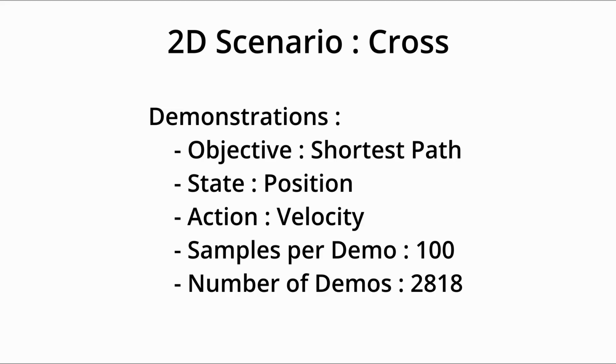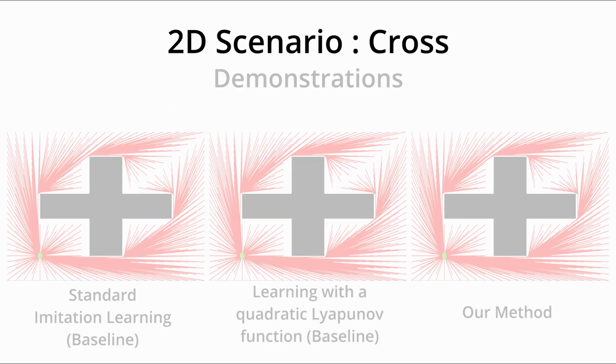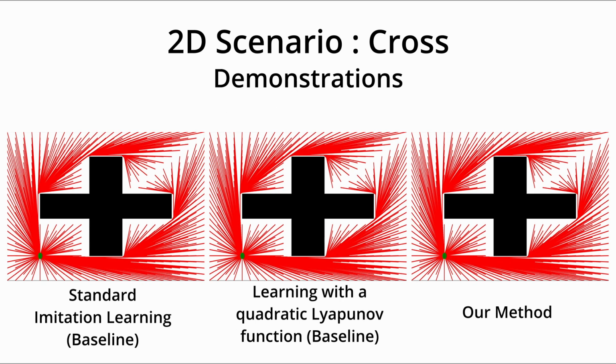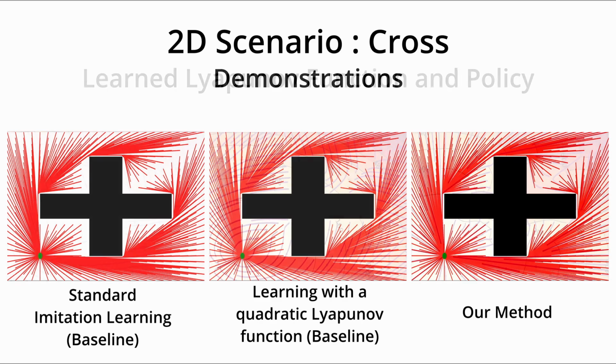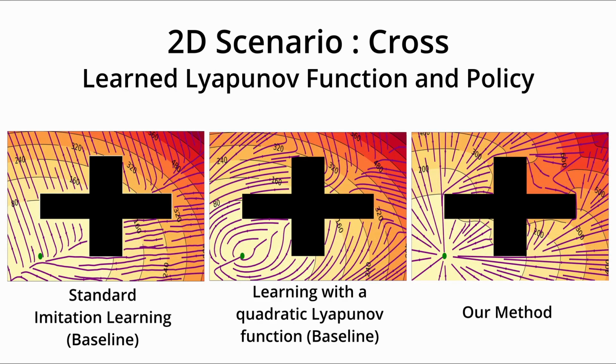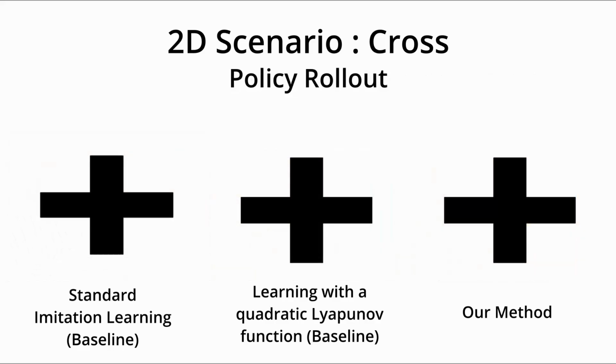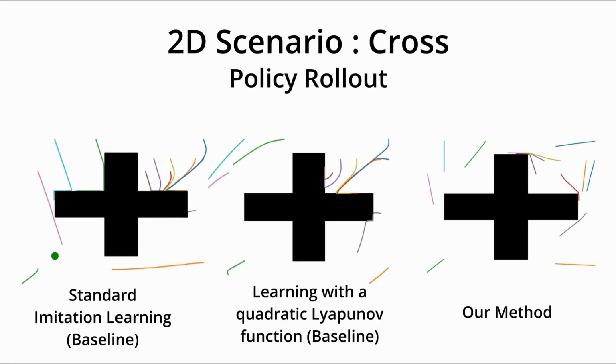Next, we explore a cross-environment. We again collect a set of demonstrations with the same strategy as in the hallway case. We see that our method finds a valid Lyapunov function and the policy rollouts are faithful to the demonstrations. The baseline, however, gets stuck in certain areas and is unable to reproduce the demonstrations.